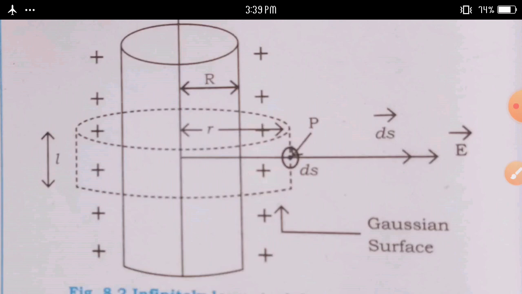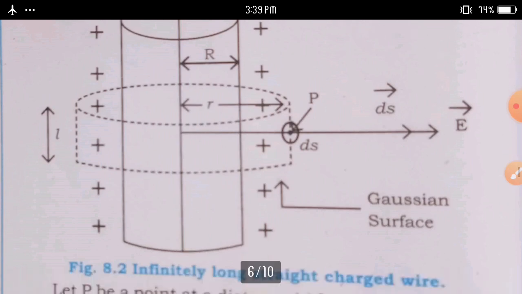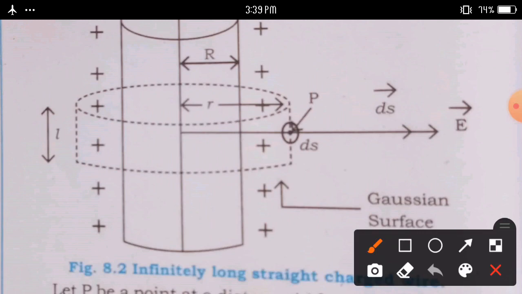Let capital P be a point at a distance small r from the axis of the wire.